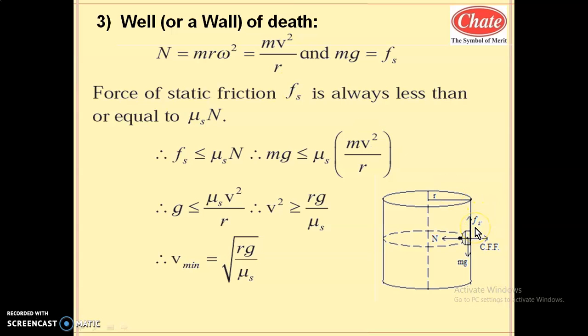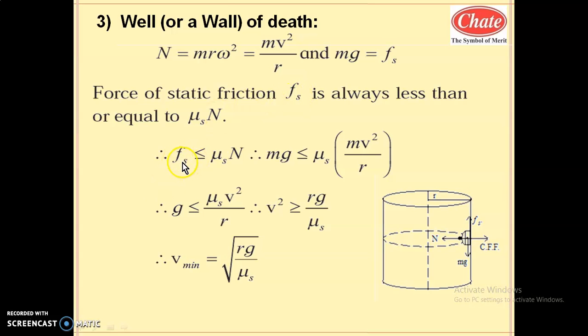Here what is the frictional force? Here the frictional force is equal to mg. The force of static friction is always less than or equal to mu s N. This is always less, but by increasing the normal reaction, this value can be increased.